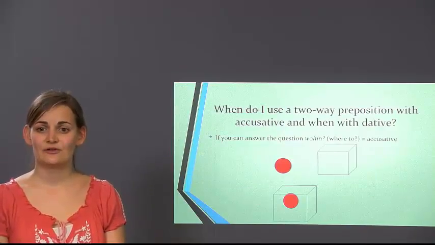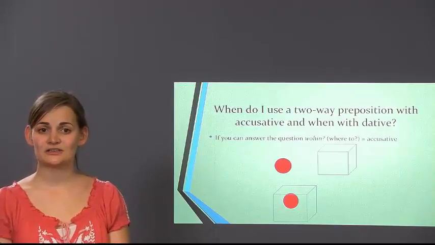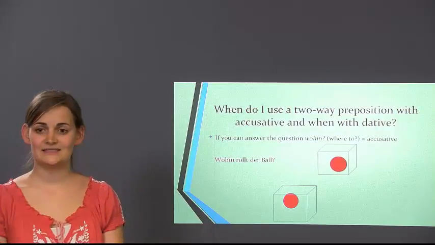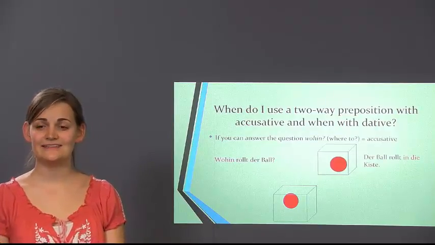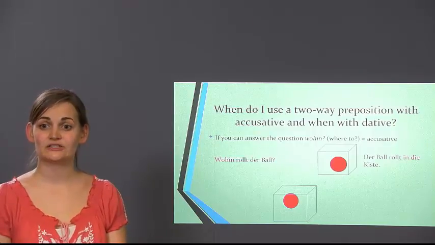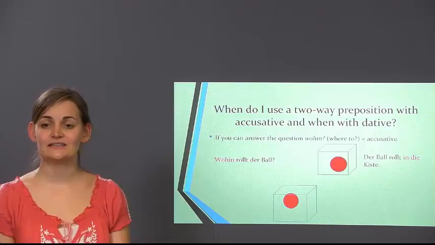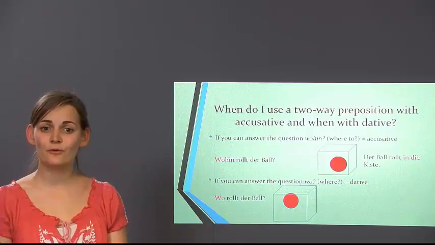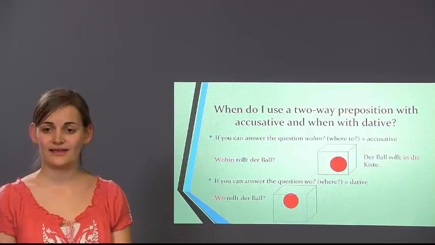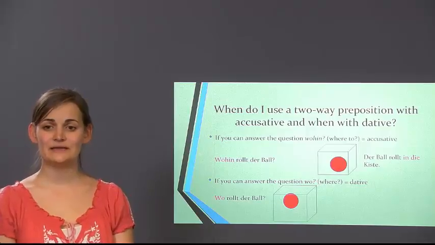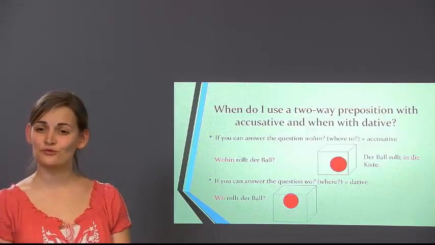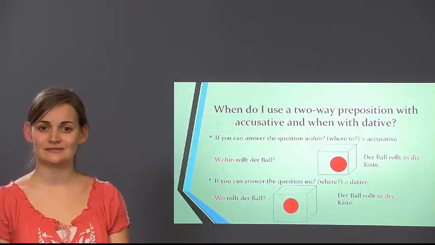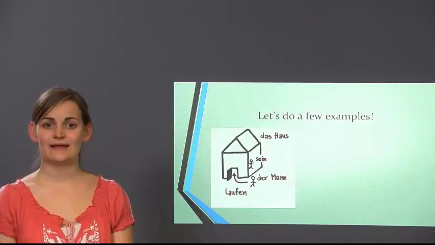You can ask for direction or location by the question, wohin rollt der Ball? And the answer is accusative, der Ball rollt in die Kiste. Wohin means where to, so that implies already a directionality. For dative, you can ask, wo rollt der Ball? Where? And this automatically means that there's a location but no movement, no direction involved. Der Ball rollt in der Kiste. Dative.